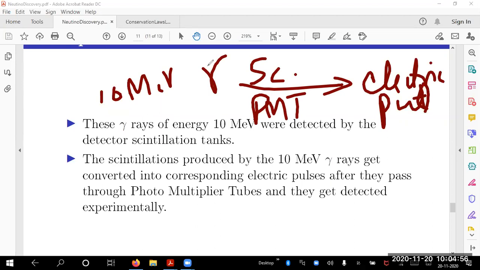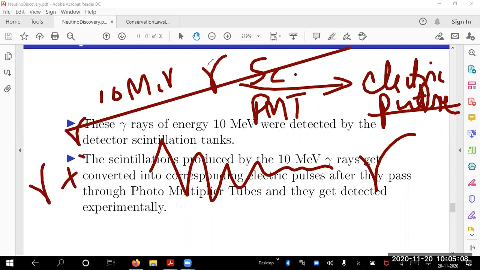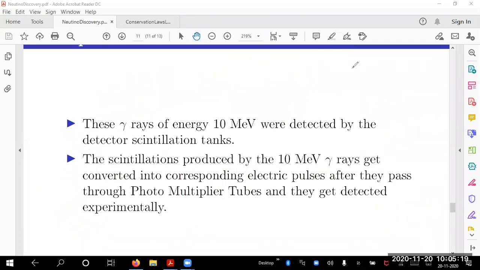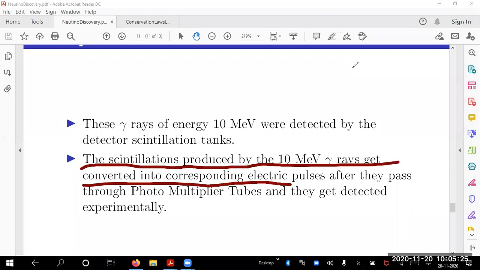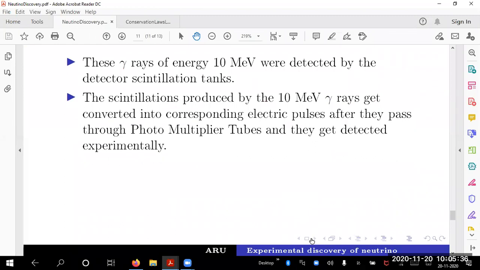But it takes some time for neutron collisions, and it slows down, and then emits a photon. It takes some time. After 2 photons are produced, you have already noticed that 2 photons are there. This is detected using a coincidence counter. And after that, some time later, you find a 10 MeV photon. That's what is expected from an inverse beta decay in an experimental setup. The scintillations produced get converted into electric pulses, and they get detected experimentally using the known methods.